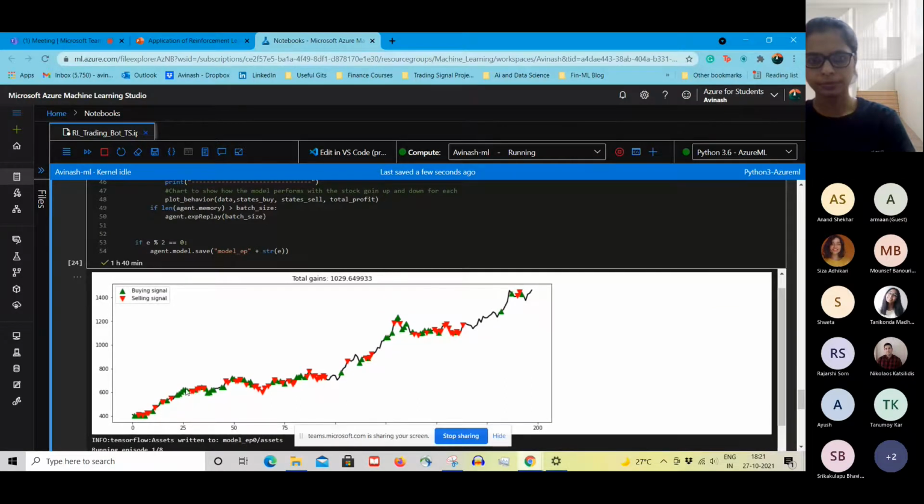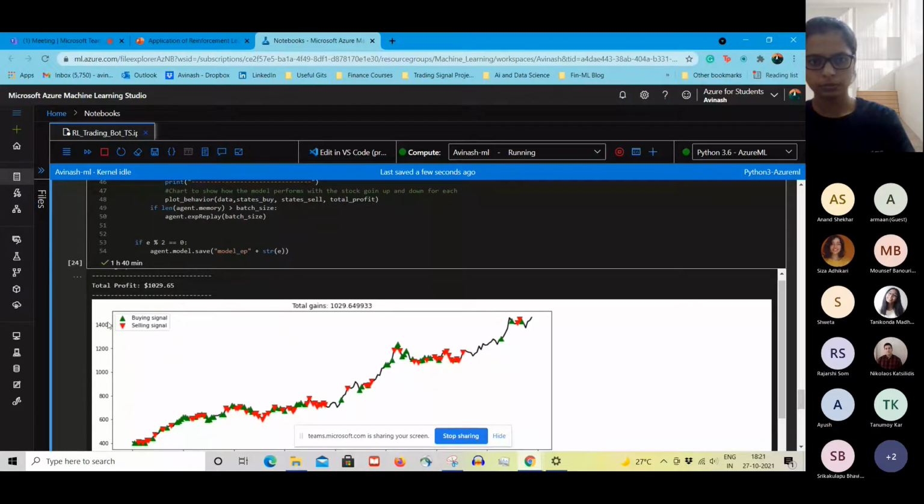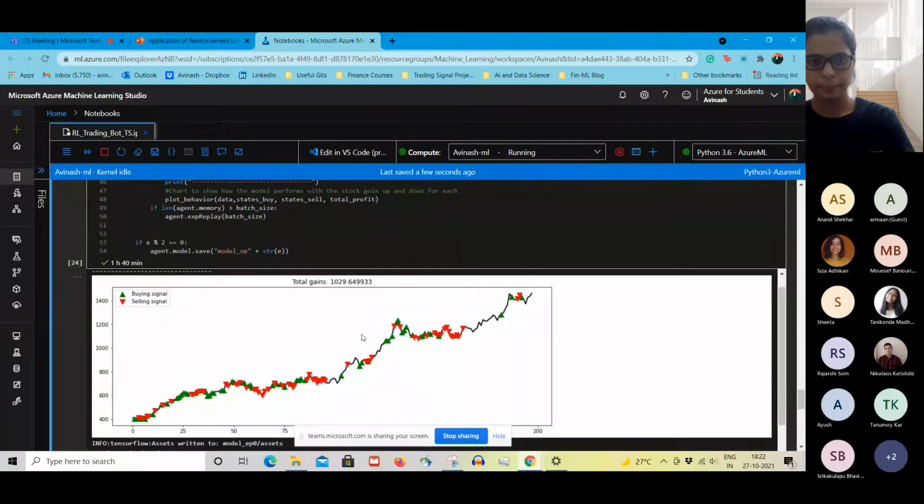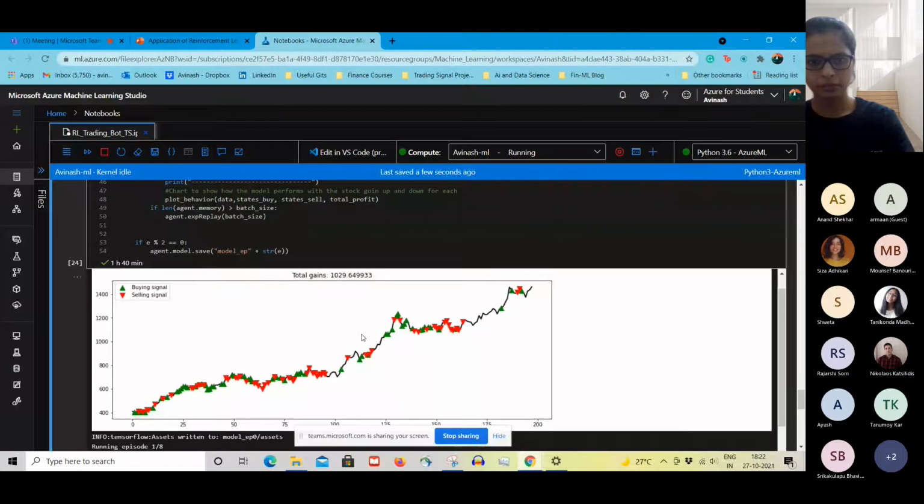I can't see a pattern in here. It's very random. Since the stock overall went up, it is showing a total profit of $1,000. Don't think of it as dollars, think of it as rupees; it's just a printing error. So total gains is about 1,000, but we can't tell what is going on. It's very random. I don't know what the agent is doing.